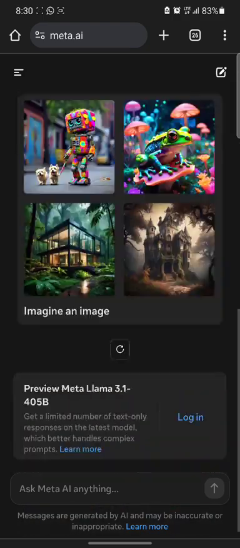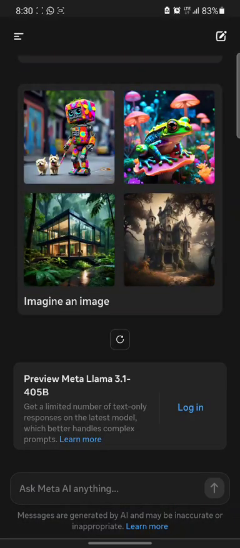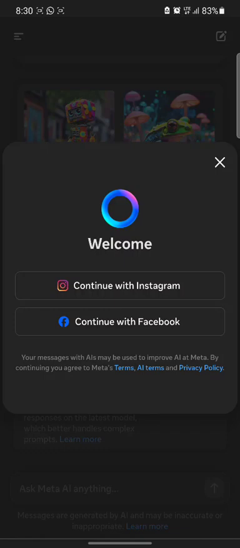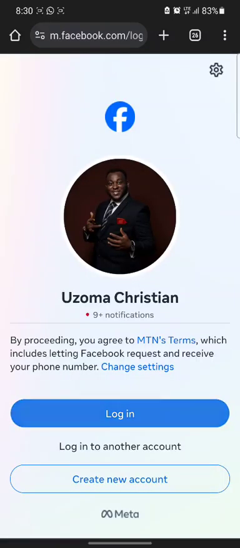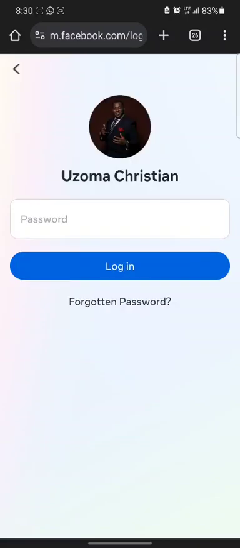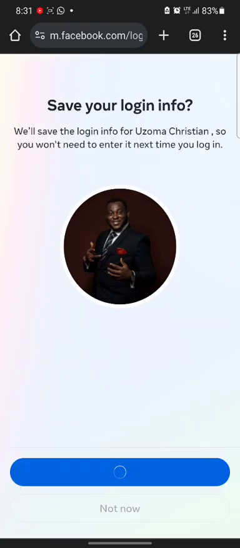Now, when you're here, it will tell you to log in. So I'm just going to click login and it will ask me to log in with Facebook or log in with Instagram. I prefer to use Facebook. This will just take a while, but I'll just log in with Facebook. All right, I've already put my password and it is just going.